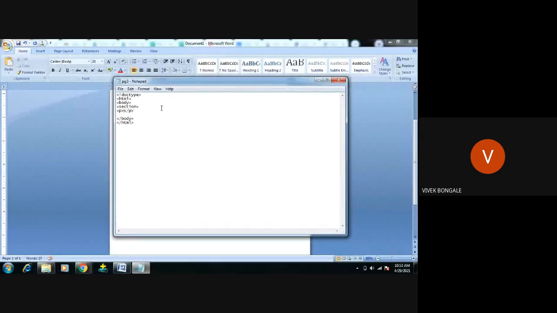Right section. I'm going to use browsers to explain some things about browsers.